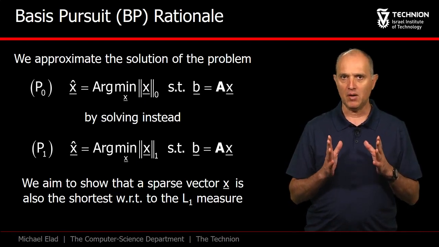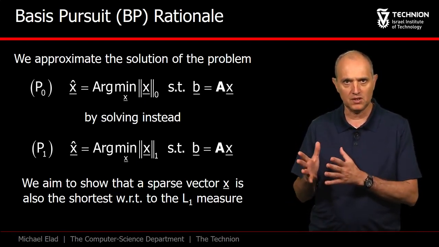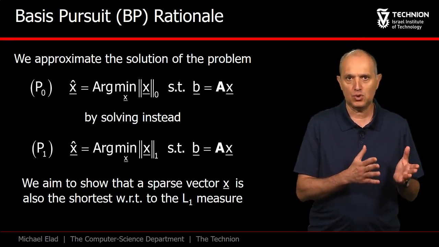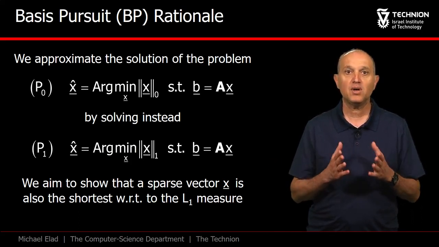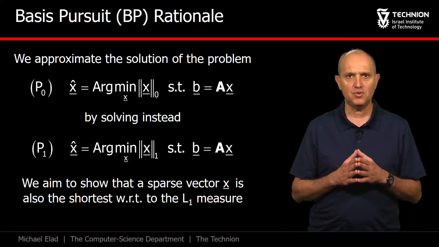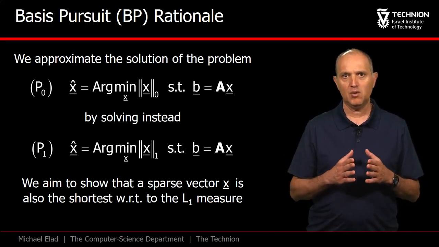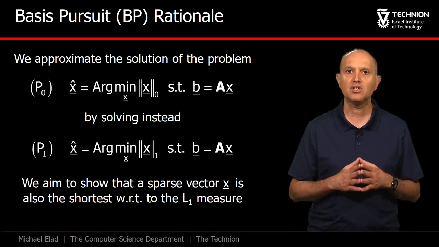Here is what we are aiming for. Rather than solving P0, we will be solving P1, which is far easier to manage. We would like to claim that the shortest solution in L1, that is, the optimal P1 solver, is also the sparsest. If this is true, then solving P1 leads to the solution of P0. As we are about to show, this is indeed the case, but only if P0 has a sparse enough solution.